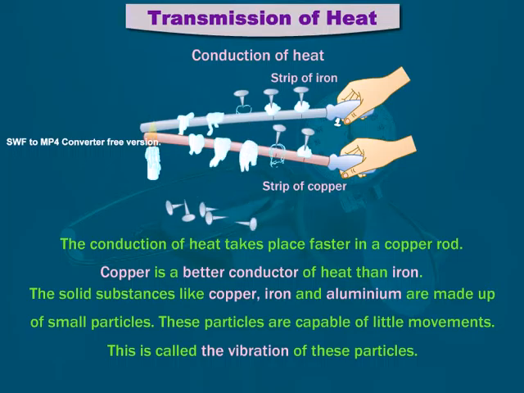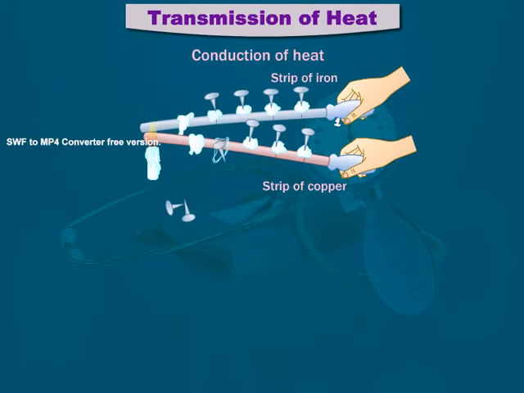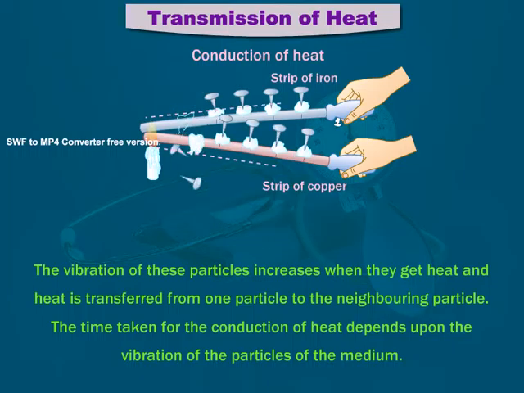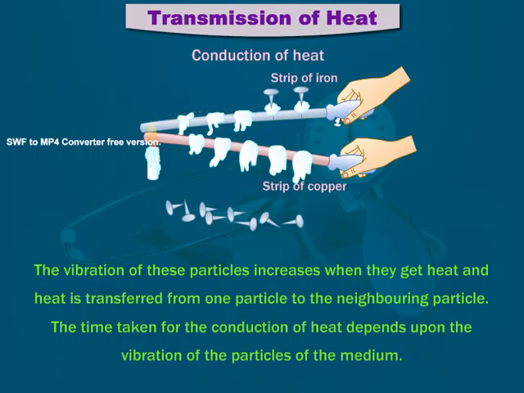The solid substances like copper, iron and aluminium are made up of small particles. These particles are capable of little movements. This is called the vibration of these particles. The vibration of these particles increases when they get heat, and heat is transferred from one particle to the neighboring particle. The time taken for the conduction of heat depends upon the vibration of the particles of the medium.